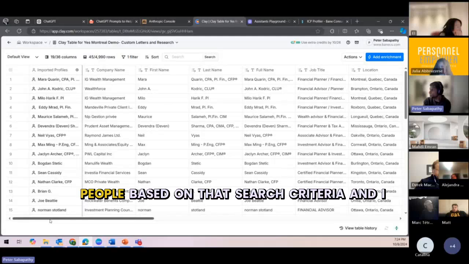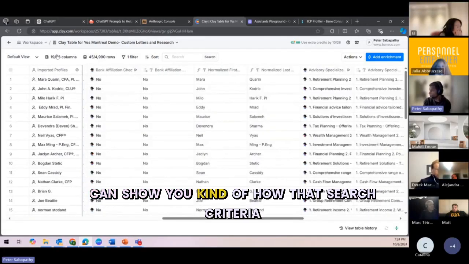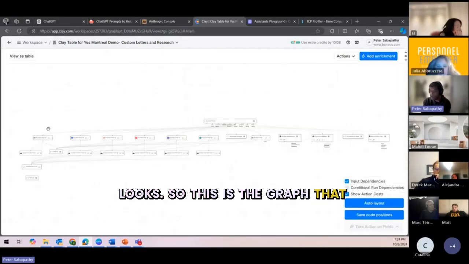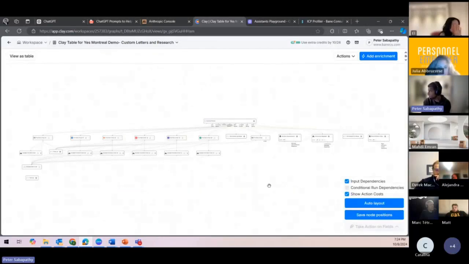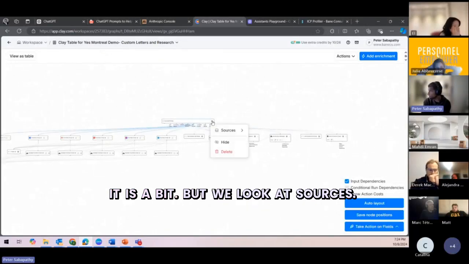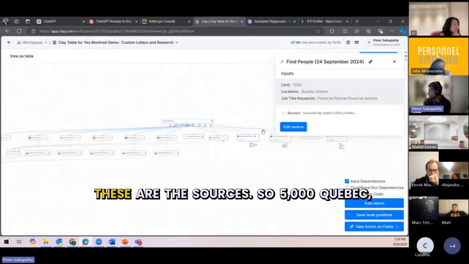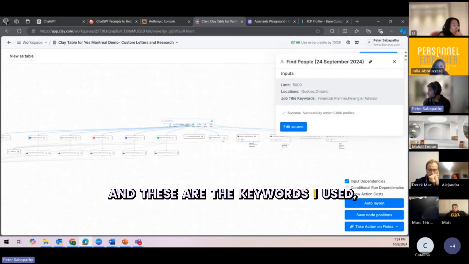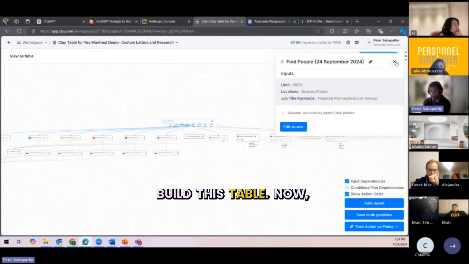So first we pulled up the people based on that search criteria, and I can show you how that search criteria looks. So this is the graph that we built. Looks a little complex. It is a bit. But we look at sources. These are the sources. So 5,000, Quebec, Ontario, financial planner, and these are the keywords I used. So that's what we use to build this table.